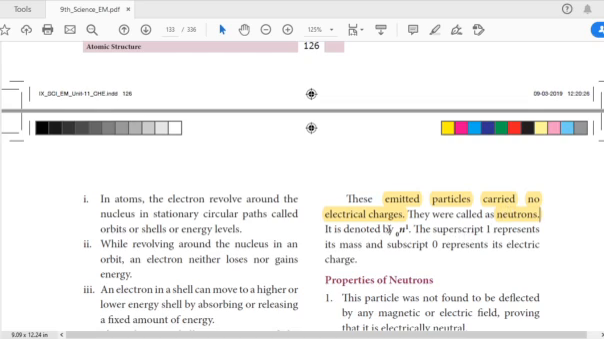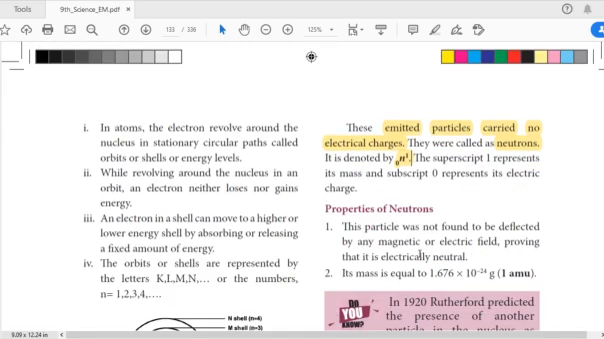The neutron is denoted as N with superscript 1 and subscript 0. The superscript 1 represents that it has mass, and the subscript 0 represents its electric charge. There is no charge, so we put 0.